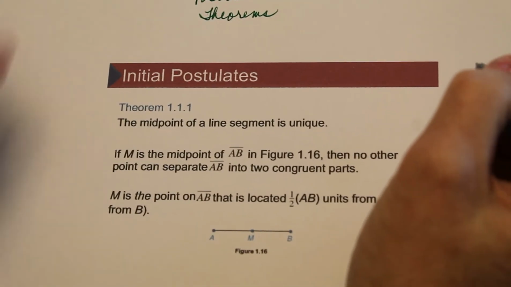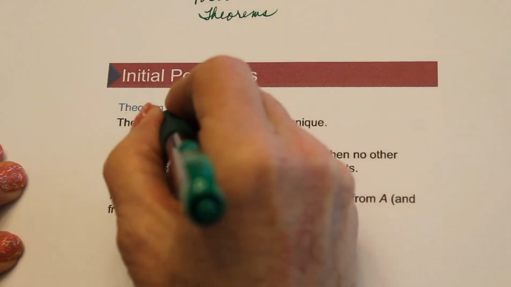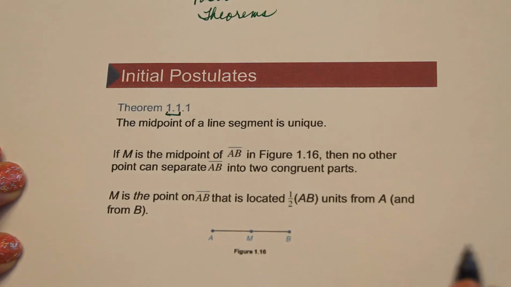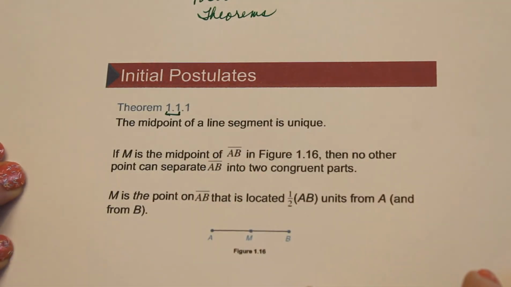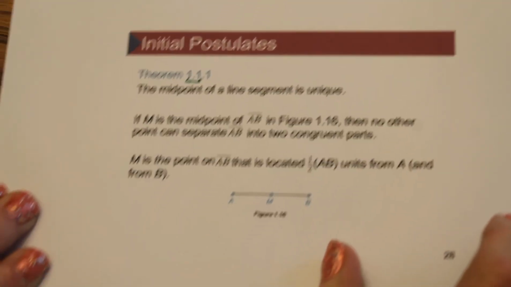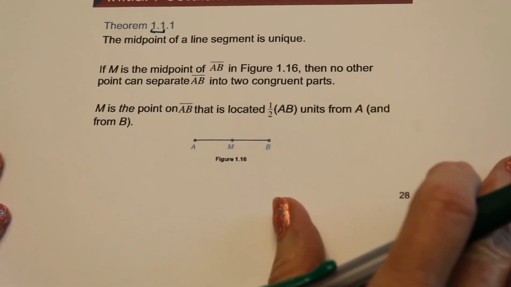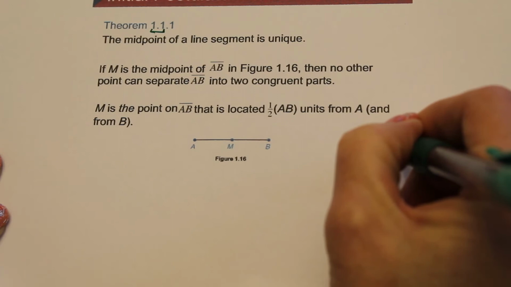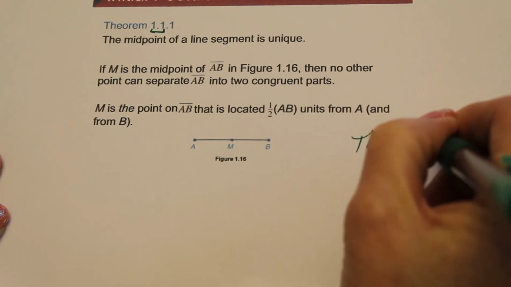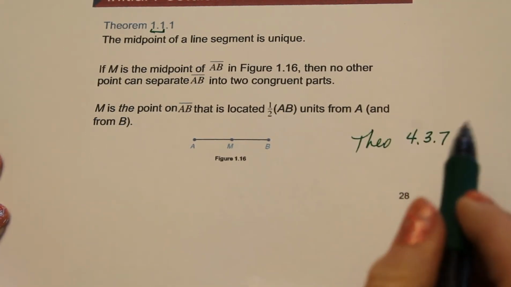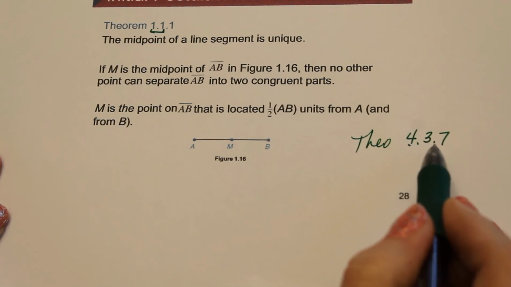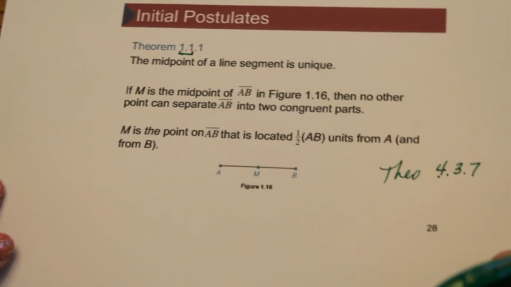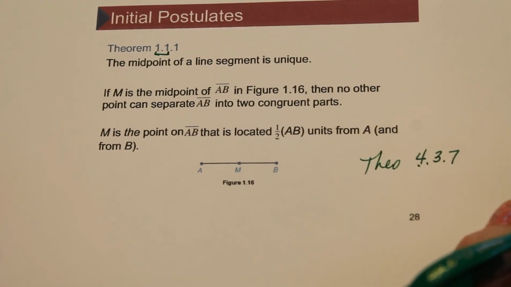And here's theorem 1.1.1. This says that this is chapter 1, section 1, the first theorem presented. So if I had theorem 4.3.7, that would be from chapter 4, section 3, the 7th theorem presented in that section. That's the naming convention for the theorems.